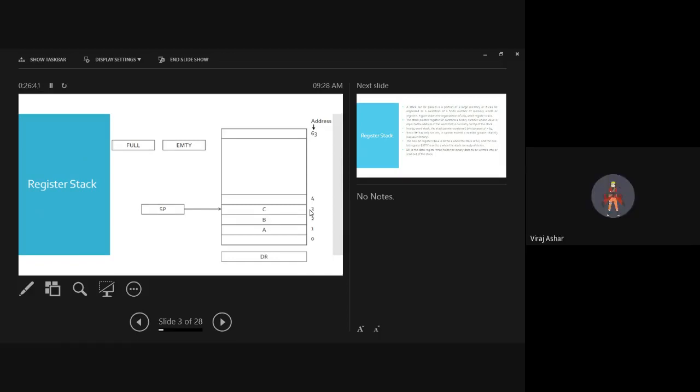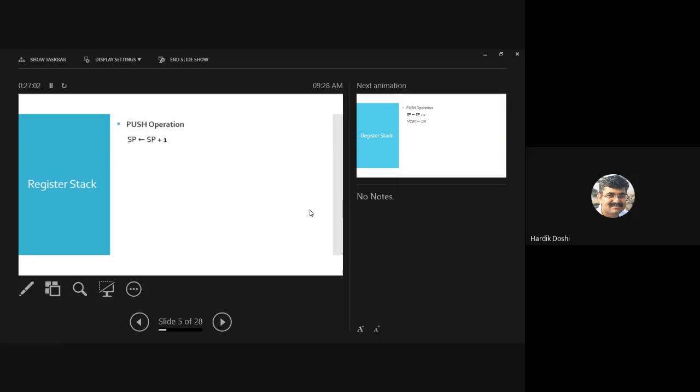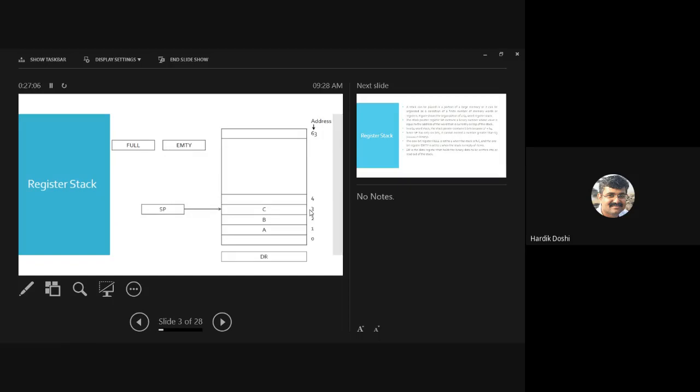Excuse me, sir. Yes, please. Sir, the stack will initially fill from 1 or from 0? It will start from 0. And then, sir, in diagram, the diagram ABC is started from 1. That is fine, but it will be starting from this. Oh, sorry. SP is incremented by 1 first. Sorry, yes, you are correct. It will start from 1.